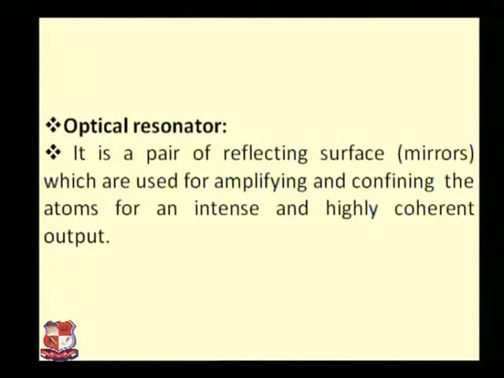Optical resonator. This is basically a pair of reflecting surfaces, you can say reflecting mirrors, in which one mirror is partially transparent and one mirror is opaque.